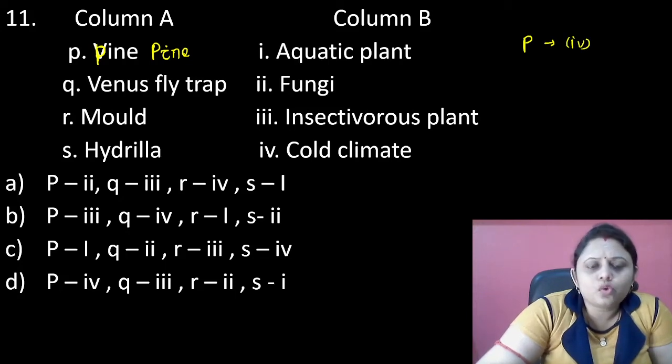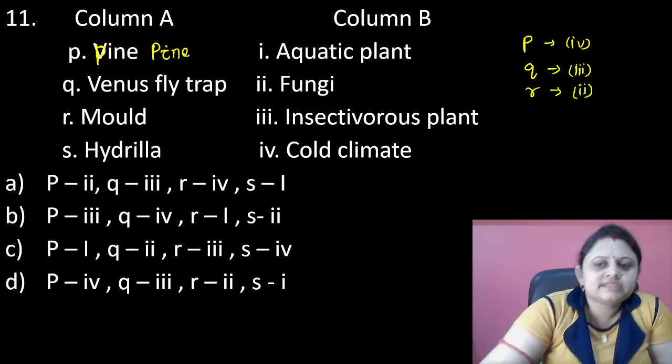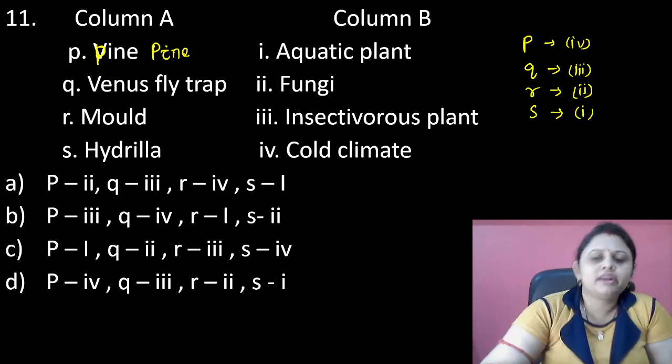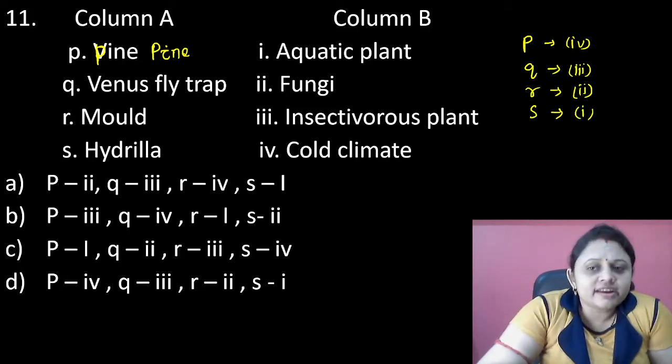They are found in cold climate. Next, Venus flytrap. Venus flytrap is an insectivorous plant. I told it. Okay. Insectivorous plant. Q is 3. Then R. Mold. It is fungi. S. Hydrilla is an aquatic plant. So this is the correct matching.